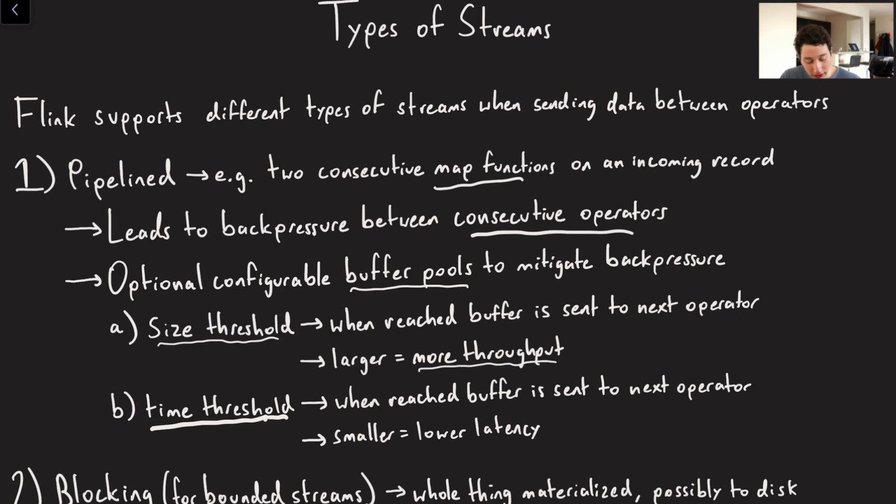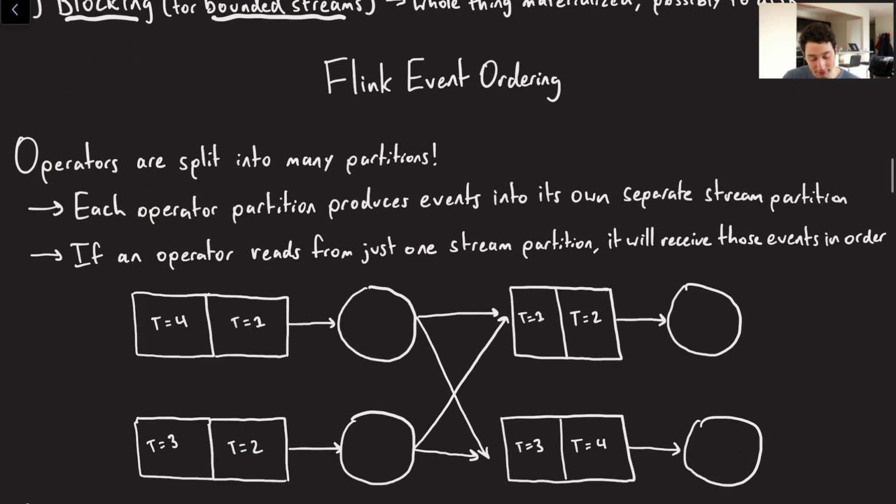And then particularly for batch processing, there's also this concept of a blocking stream. And basically the idea here is it gets materialized, possibly to disk or even to an external source of storage that's also going to be storing it on disk. But the whole point is, if we have a bounded stream, we first materialize the entire output of one operator and only then send it to the next operator. So that there's no back pressure, but the point is you have to run that entire first operator.